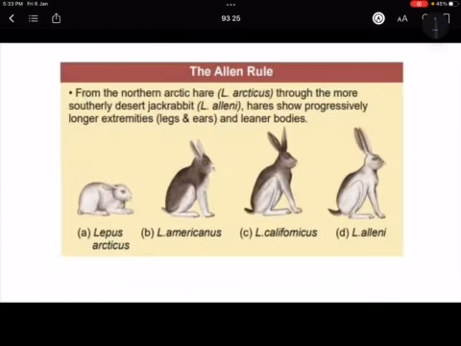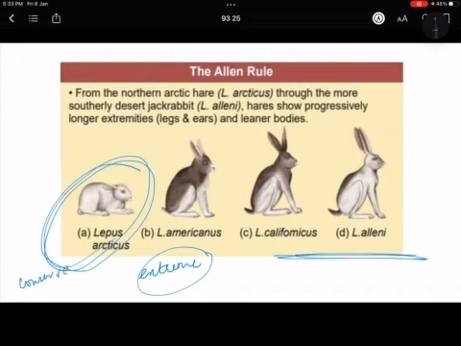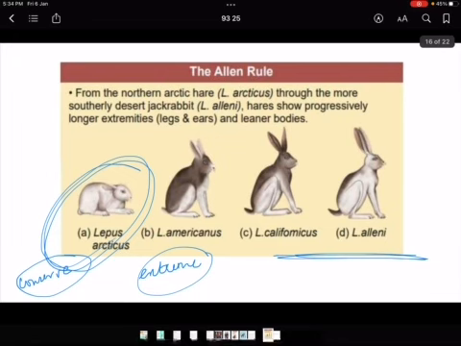And then Allen's rule also says that in a colder region, the extremities, that means your hands, legs, ears, which are the peripheral parts of your body, are shorter than in the hotter regions, precisely because you have to conserve the heat, and these peripheral regions easily exchange heat. So you have to conserve your heat. That is why your extremities are not that long. So Allen's and Bergmann's rules you have to remember.